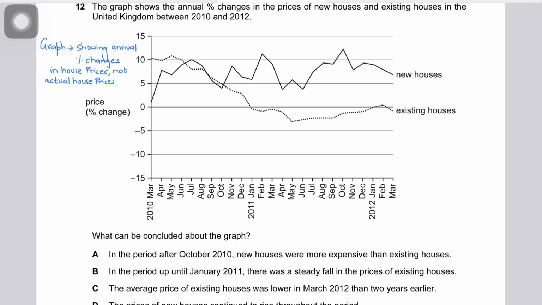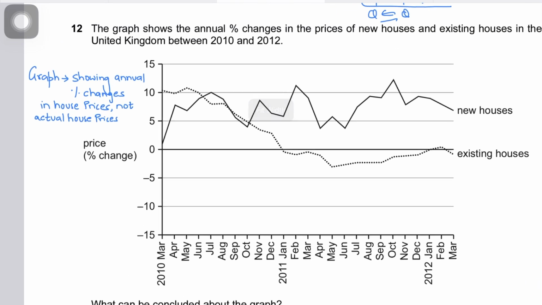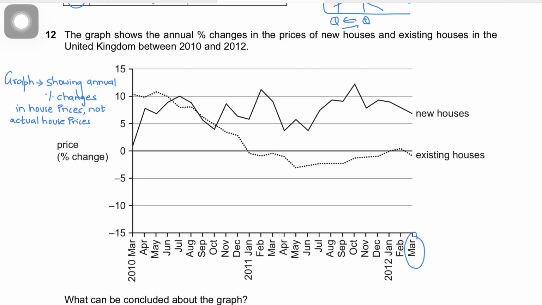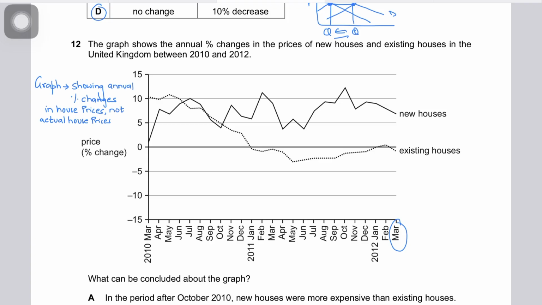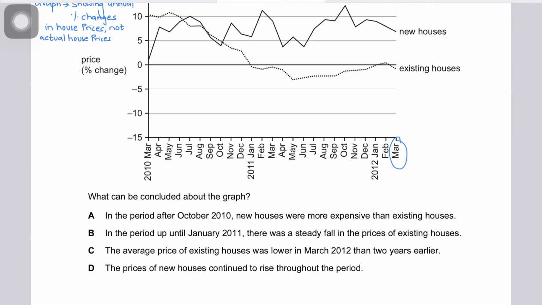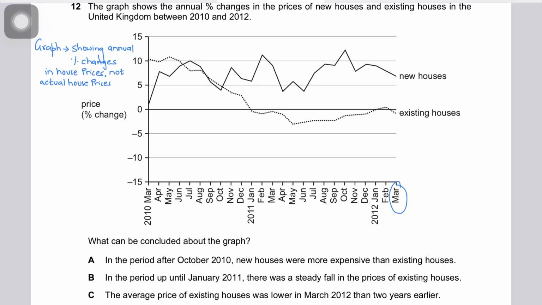It says the average price of existing houses was lower in March 2012 than 2 years earlier. It's wrong because the graph alone does not prove that. In March 2012, the rate of increase in the price of new houses was approximately 5%, while 2 years earlier, maybe the rate was higher.